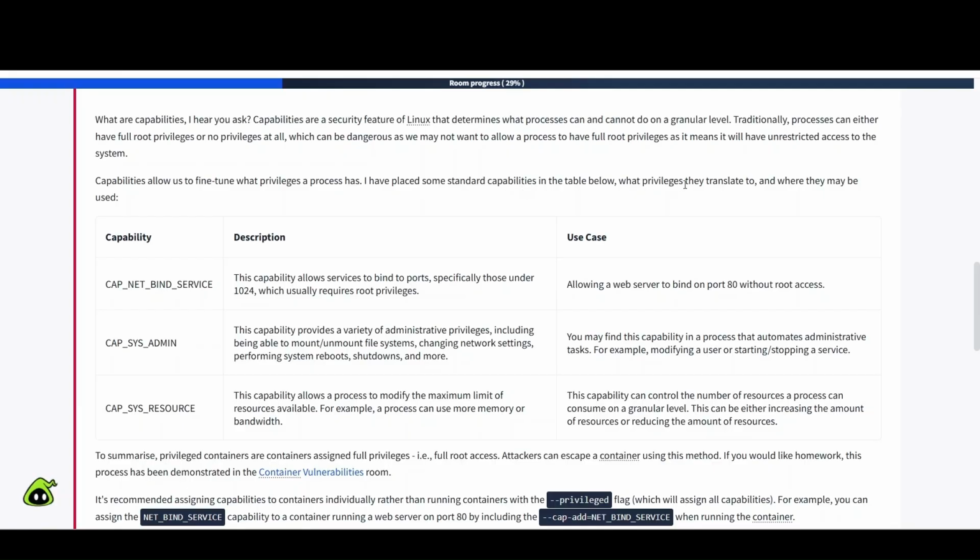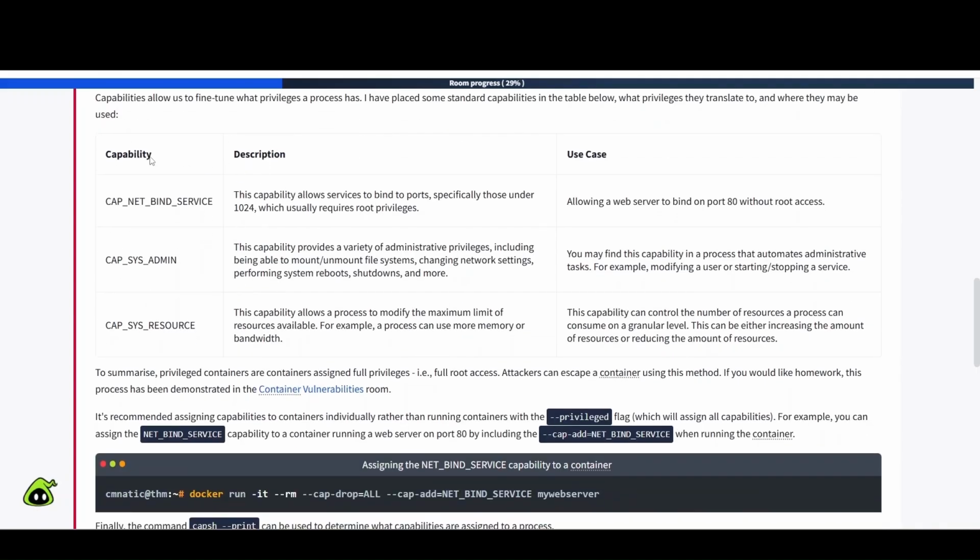What privileges they translate to and where they may be used. So take a look at this table here. We have capability, description, and use case. So CAP_NET_BIND_SERVICE. This capability allows services to bind to ports, specifically those under 1024, which usually requires root privileges. The use case is allowing a web server to bind on port 80 without root access.